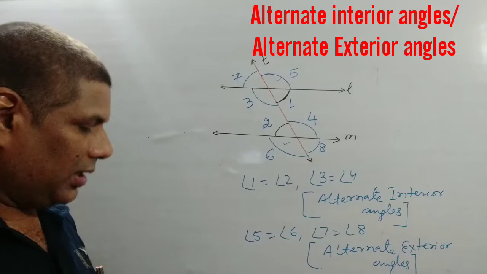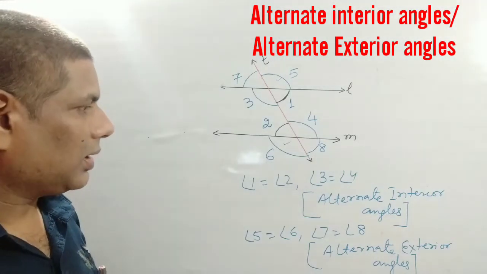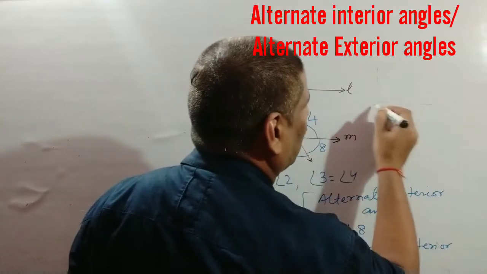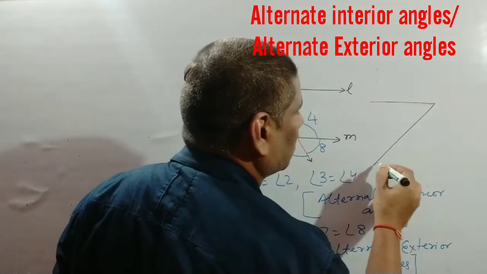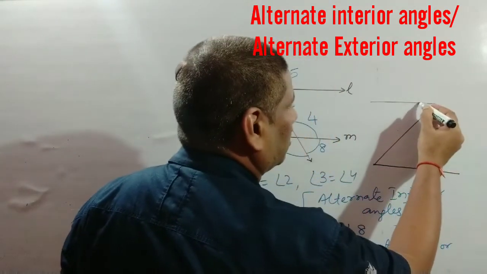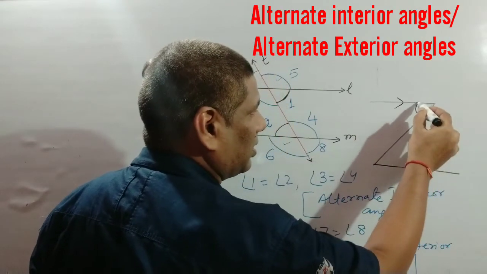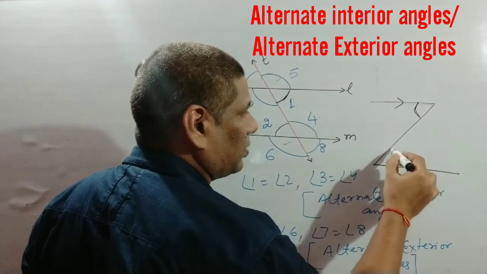if you find any problem in searching the alternate interior angle, just see this symbol like this. If this is parallel to this and this is transversal, then this is alternate to this.